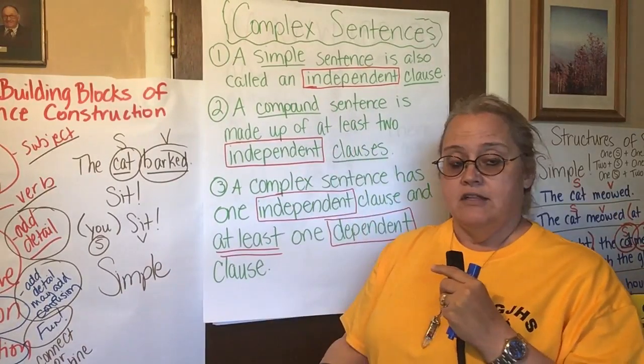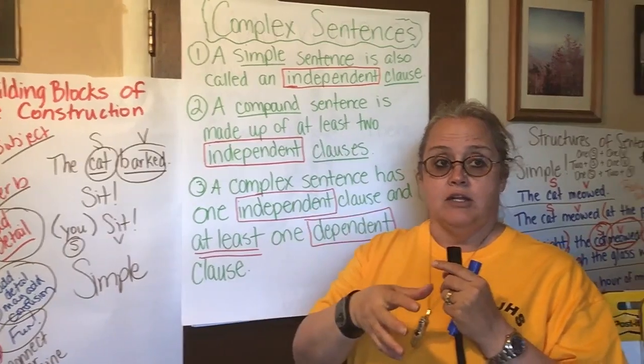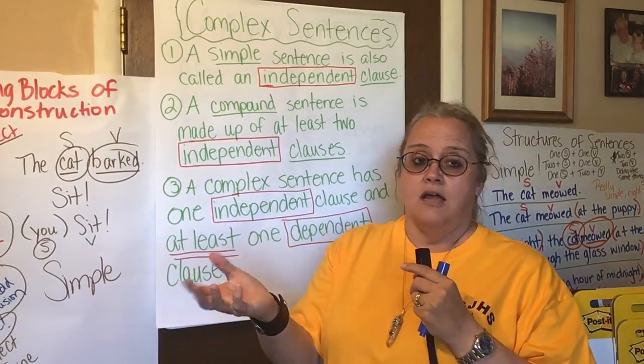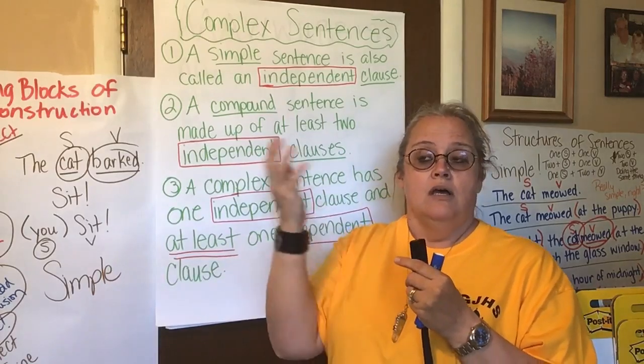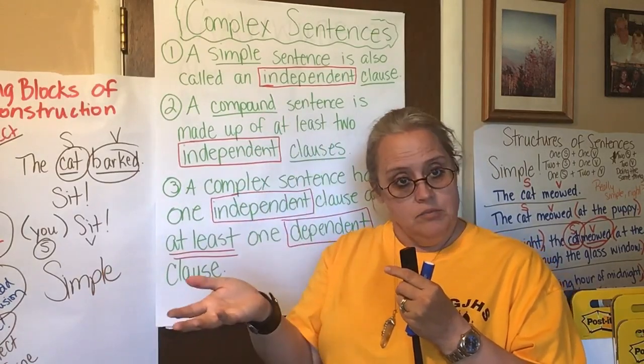A compound sentence is made up of at least 2 independent clauses. Okay, so we saw that in the last video. Compound sentence, 2 independent clauses. We didn't call them that at the time, but it makes sense. They're 2 simple sentences joined together by a conjunction, one of the fanboys. So that's a compound sentence.